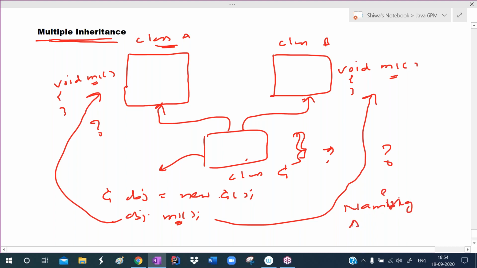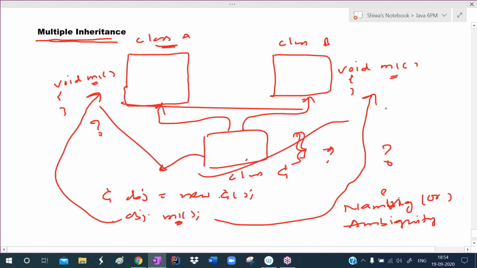So this is called naming ambiguity, or as Curtis just said, the diamond access problem. Looking at this, it is just like a diamond. That's why you can call this the diamond access problem. Okay, Curtis, did you understand? Yes, sir. Thank you, sir. Okay, very good.